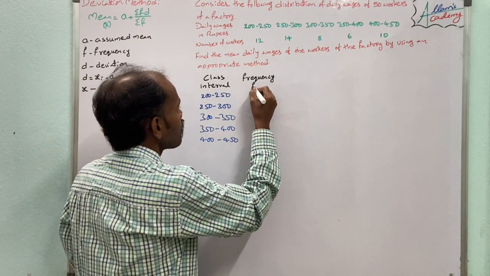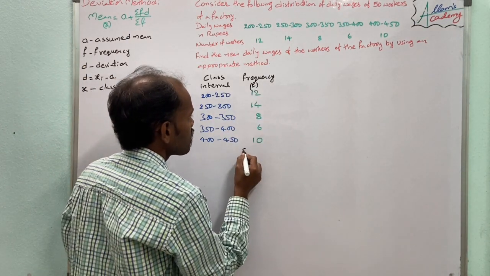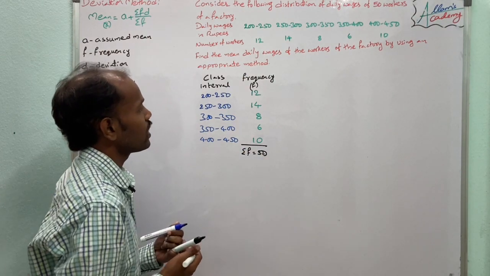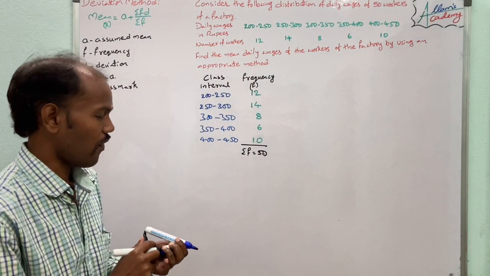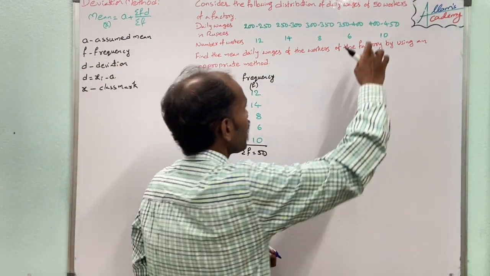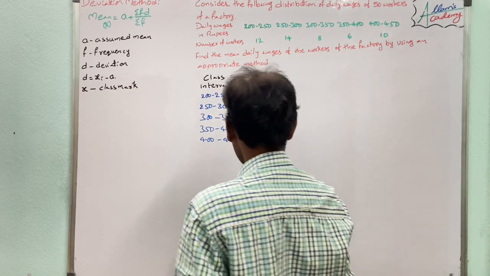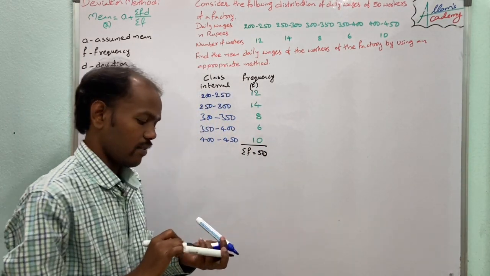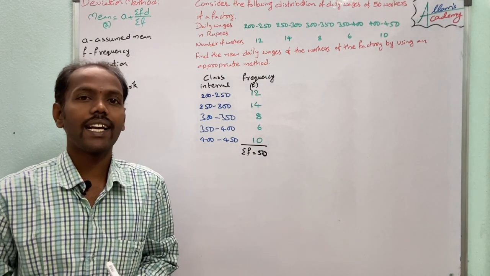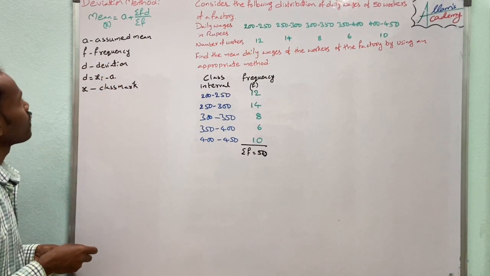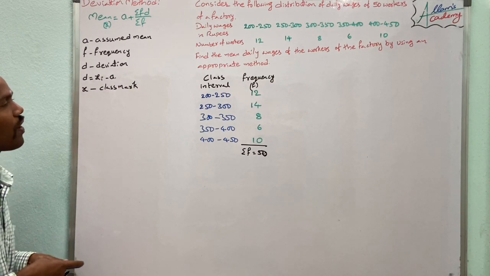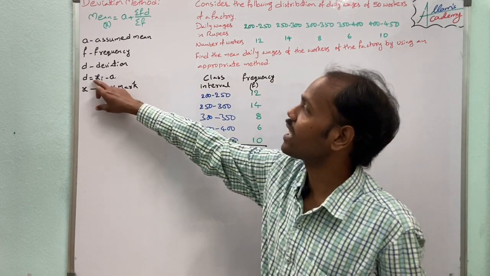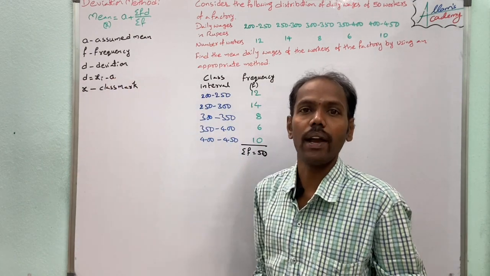So this frequency is nothing but f. The sum of the frequencies, if we calculate, is 50, and we have to calculate fd values. The f value we know, so for finding d, we know that d equals xi minus a.